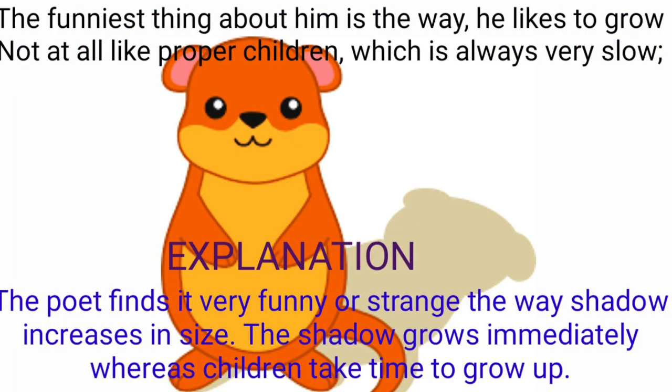I am repeating the first two lines of the second stanza. The funniest thing about him is the way he likes to grow. Not at all like a proper children, which is always very slow. The poet or boy finds it very funny or strange the way the shadow increases in size. The shadow grows immediately whereas children take time to grow up.